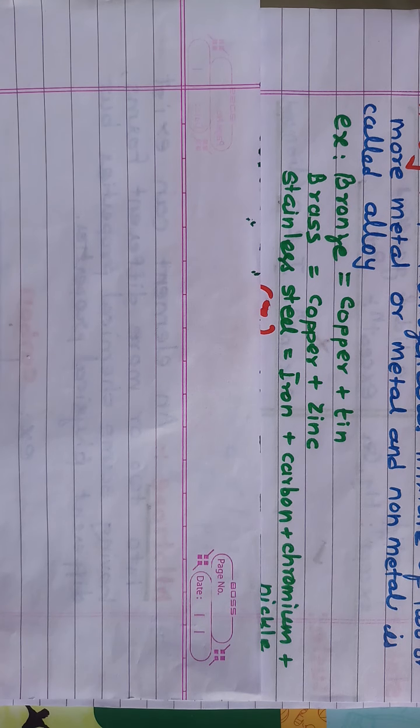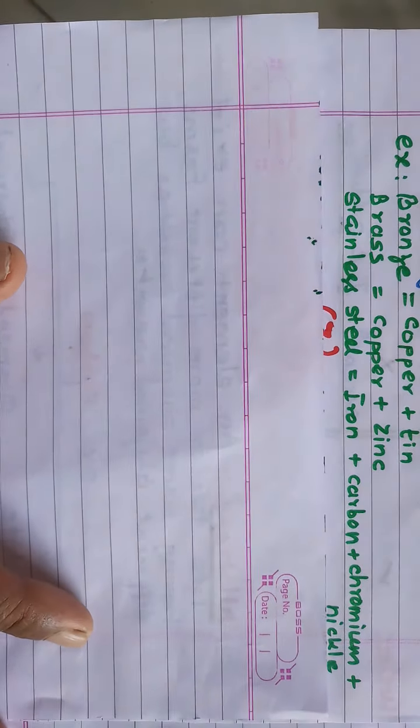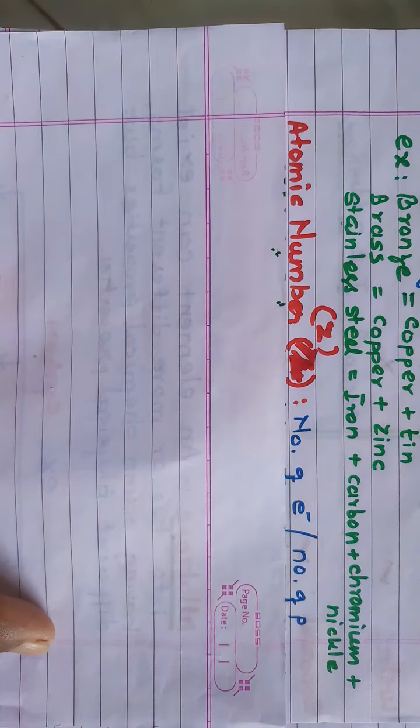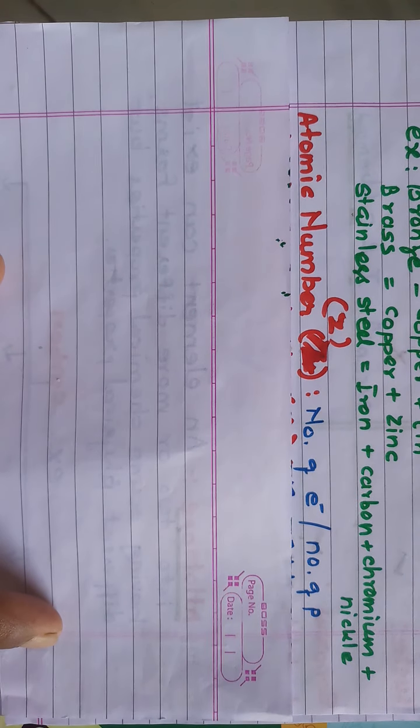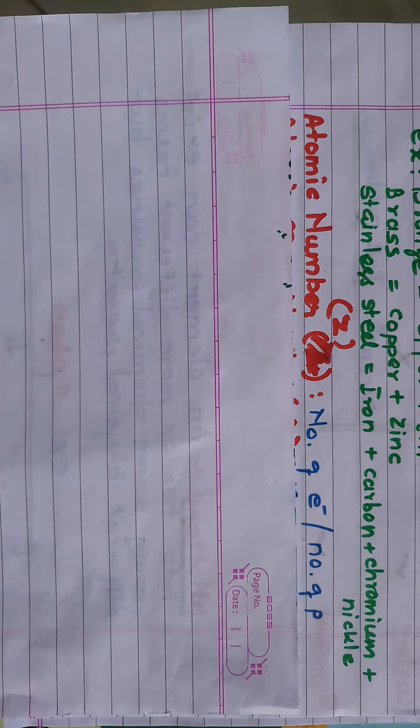Now, atomic number. Atomic number is nothing but the number of electrons, or we can say the number of protons. We already studied the composition of an atom. An atom is composed of three important subatomic particles: electron, proton and neutron.